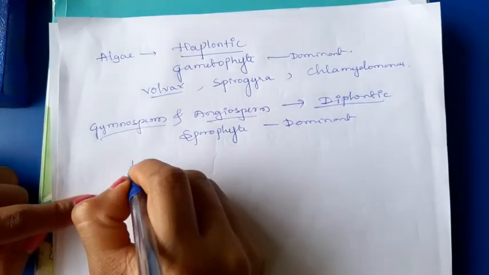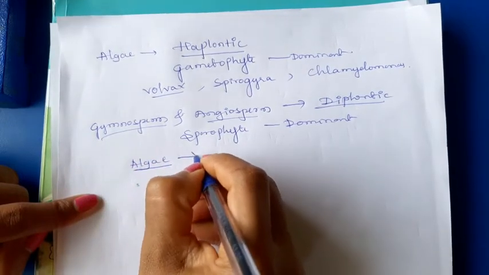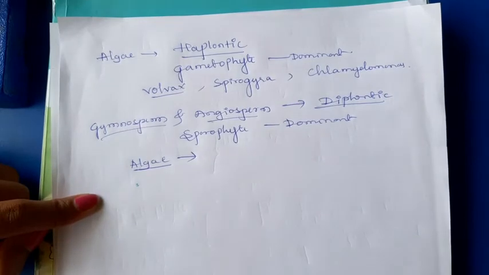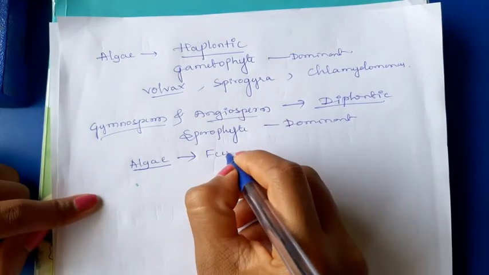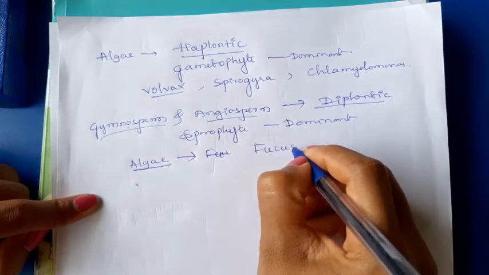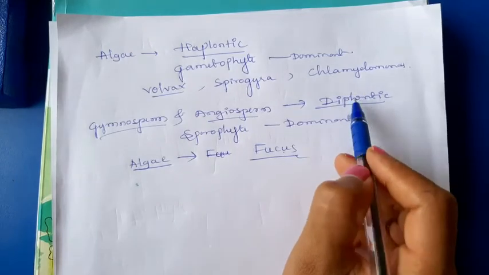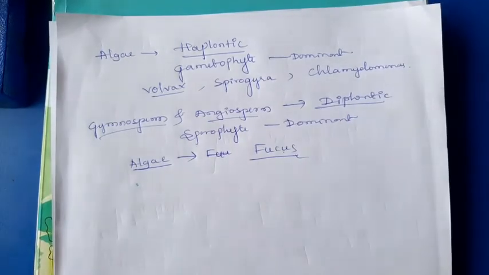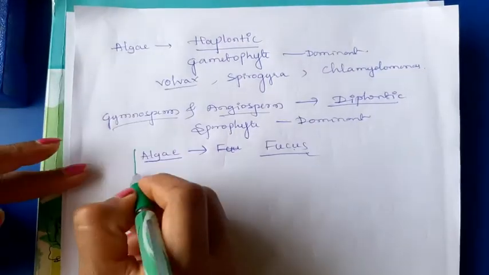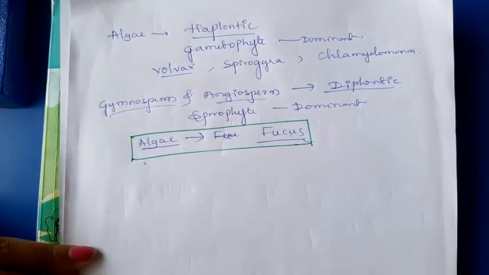But one of the algae members also has the diplontic life cycle, that is Fucus. Here I will write FUCUS. Fucus is one of the algae, even though it has the diplontic life cycle. It is very important. It is one of the exceptions for the algae.